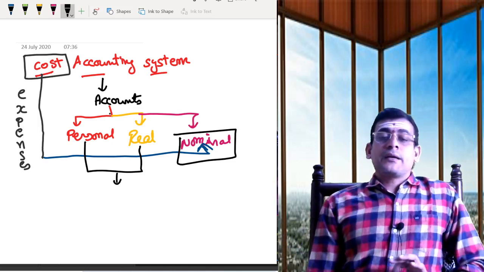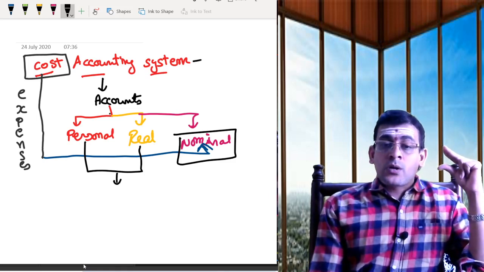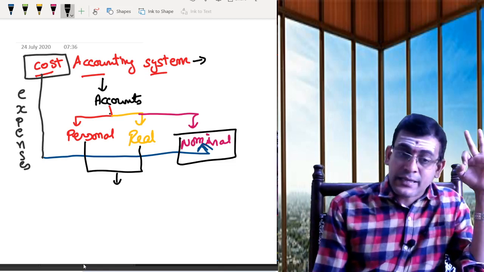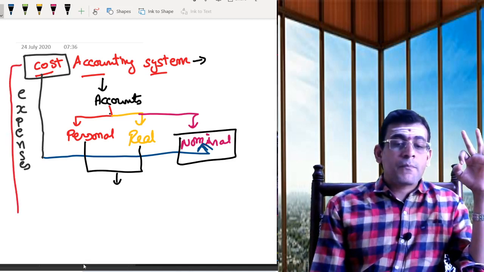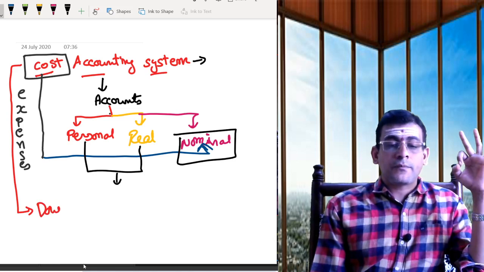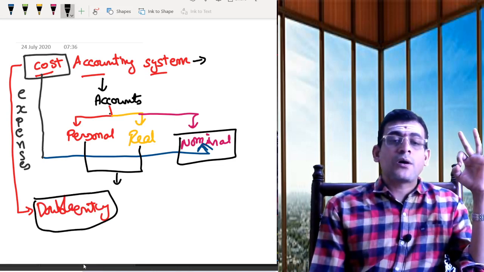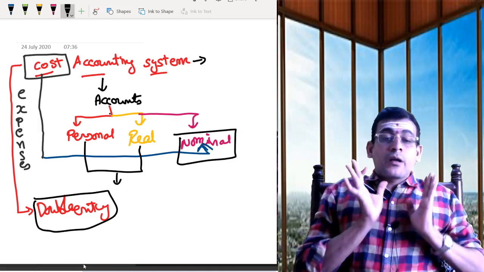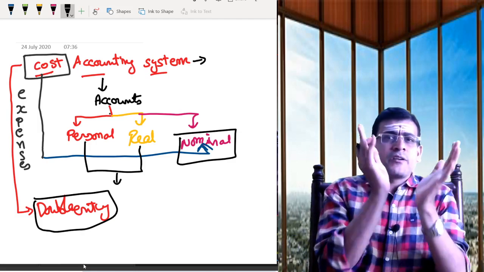See, ultimately, one more important thing you need to understand. Just as your financial accounting system operates on double entry, even your cost accounting system operates on the same principle of double entry. So we are purely operating on your double entry system, right? See, till now I have not got into the chapter. We are just into the basics and background, whatever we have discussed till now.